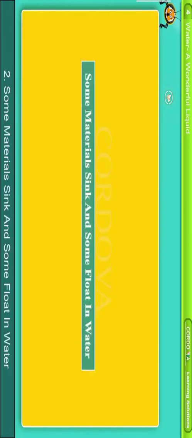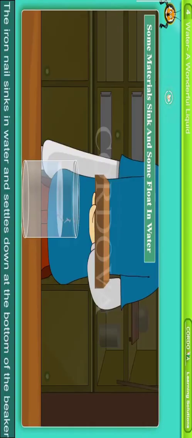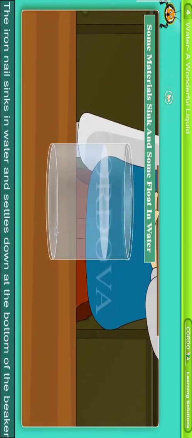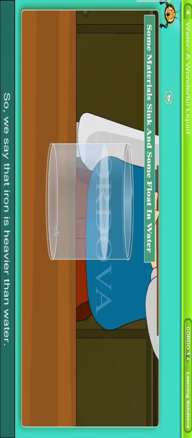2. Some materials sink and some float in water. Take a beaker and fill about 2/3 of it with water. Drop an iron nail in it. The iron nail sinks in water and settles down at the bottom of the beaker. Only those things sink in water that are heavier than water. So, we say that iron is heavier than water.